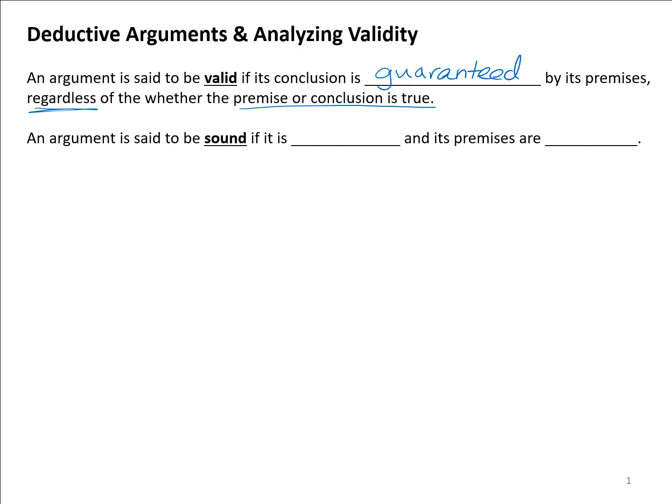the premise occurs. An argument is said to be sound if it is valid and its premises are true. Okay, so soundness is when we actually bring in truth. For the most part, we're going to concentrate on validity for our examples because sometimes the truth part can be a little tricky, whereas whether an argument is valid or not is usually fairly easy to prove. All right, so let's take a look at doing that.